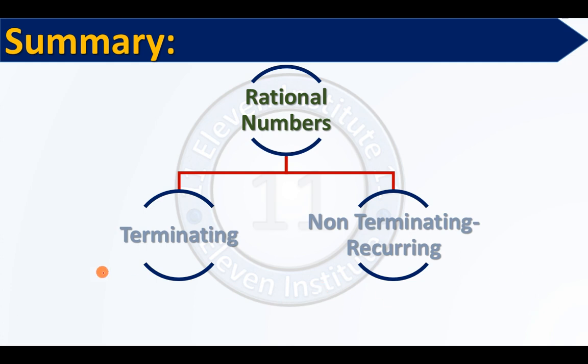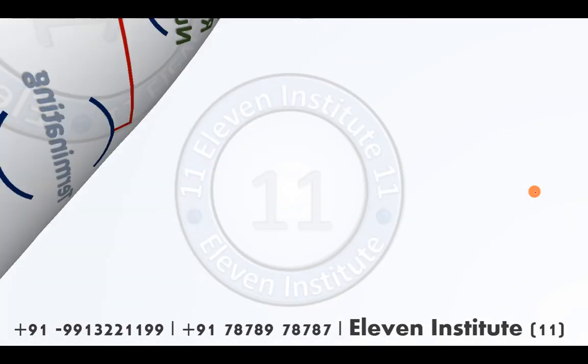Also write some additional information below: remainder becomes 0 and remainder does not become 0. Below this you will write remainder becomes 0, and below this you will write remainder does not become 0. Just draw a simple chart like this for summary. Please pause the video and write this down. Alright, I will move ahead.